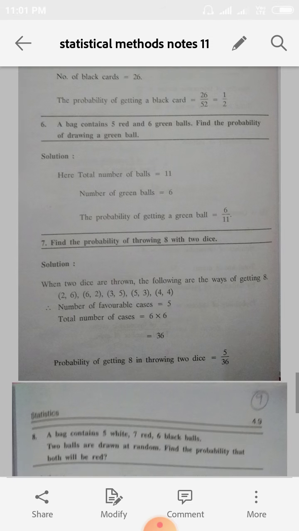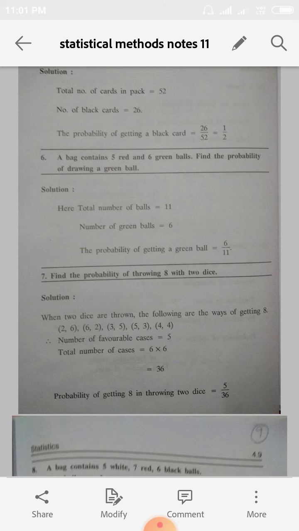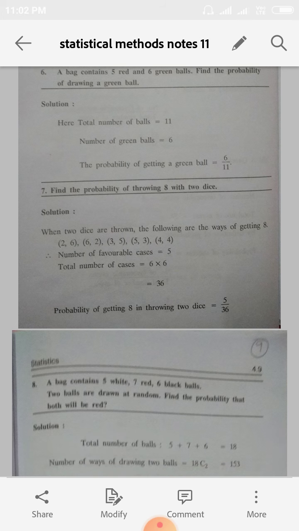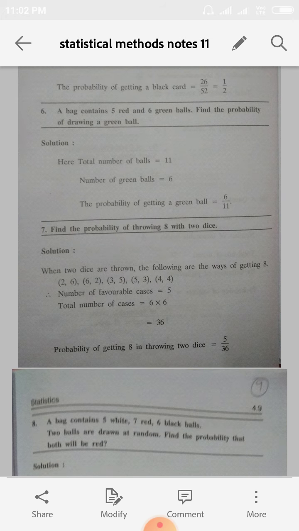See the sixth sum. A bag contains 5 red and 6 green balls. Find the probability of drawing a green ball. Totally how many balls in the bag? 5 plus 6 is equal to 11 balls. That is n is equal to 11. And what is our favorable case? Getting a green ball. How many green balls are there? 6. Therefore the probability is 6 by 11.